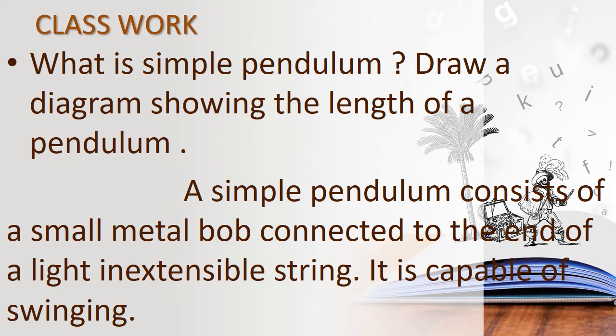What is meant by simple pendulum? A simple pendulum consists of a small metal bob connected to the end of a light inextensible string, and it is capable of swinging. We have learned this, children. We are going to write it only. Write fast and write neatly, okay, children.